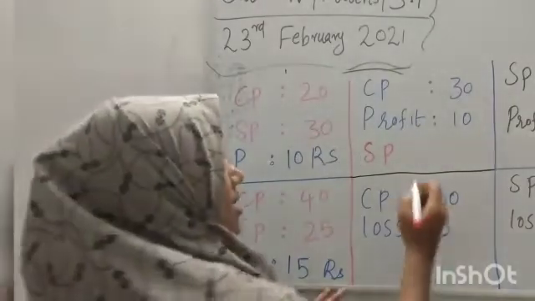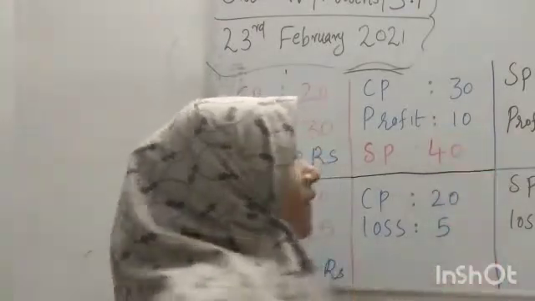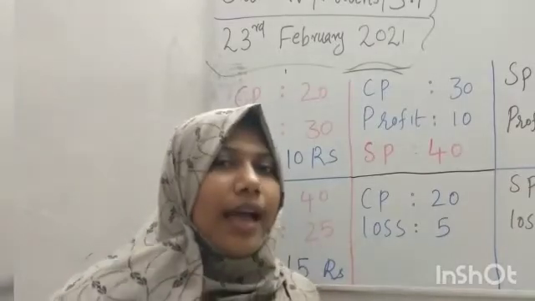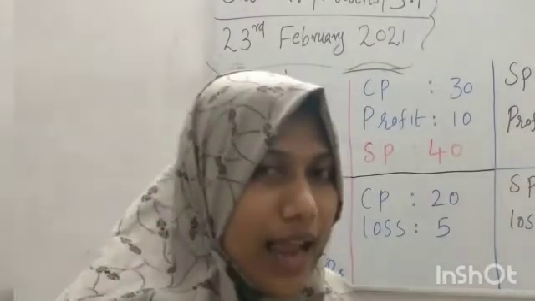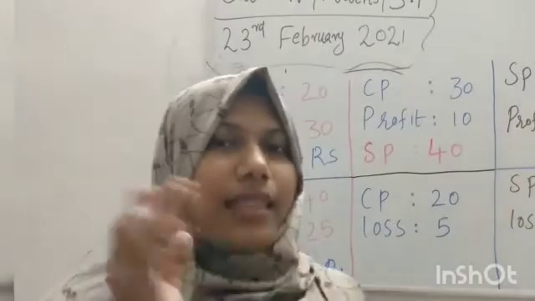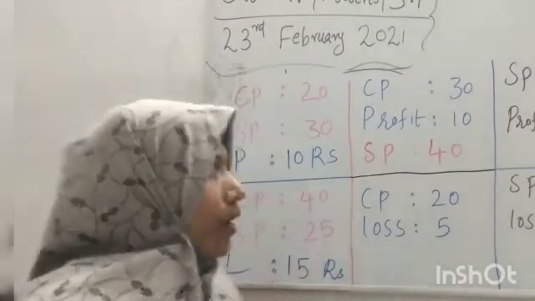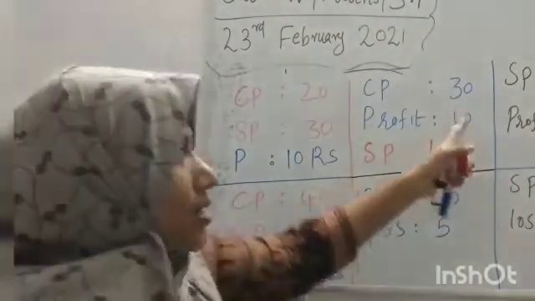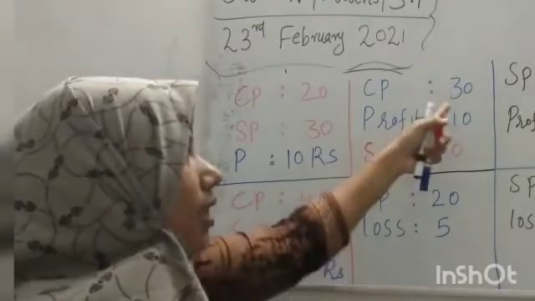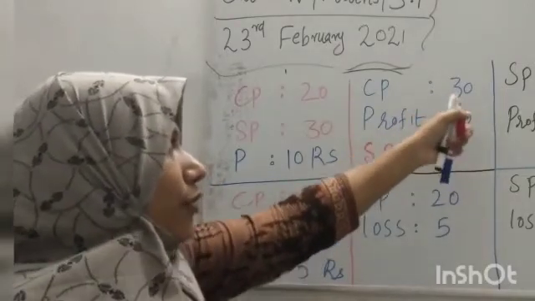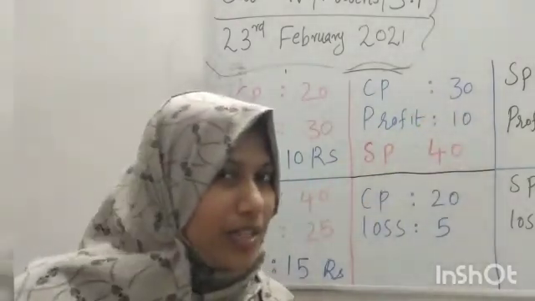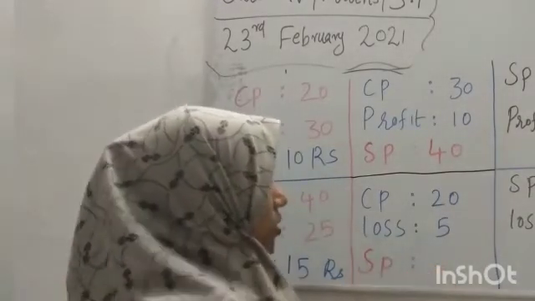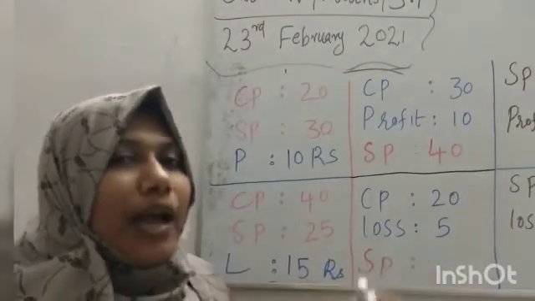It's 40. As you know, when you buy an item for 30 rupees and you should sell it, profit means you got 10 rupees extra than 30. So the amount is CP plus profit, it's 40. Got it, students? So here you can simply say that SP is equal to, yes, CP minus loss.